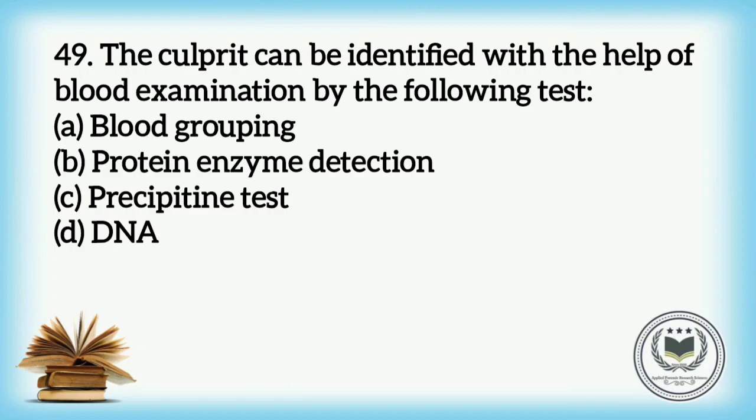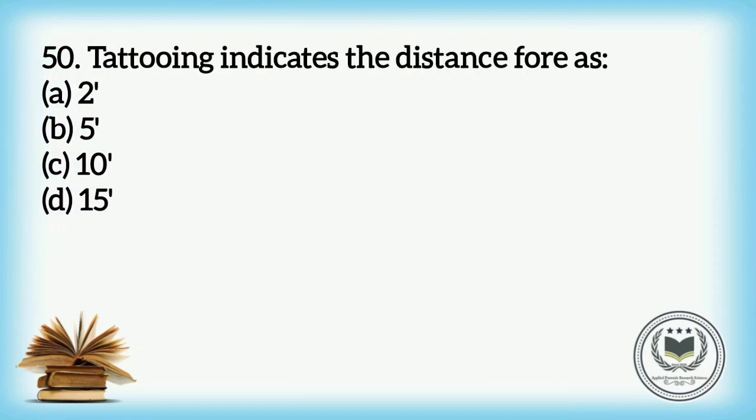The culprit can be identified with the help of blood examination by the following test: option A, Blood grouping; option B, Protein enzyme detection; option C, Precipitin test; and option D, DNA. And the answer is option D, DNA. Question number 50. Tattooing indicates the distance of fire as: option A, 2 feet; option B, 5 feet; option C, 10 feet; and option D, 15 feet. And the answer is option D.